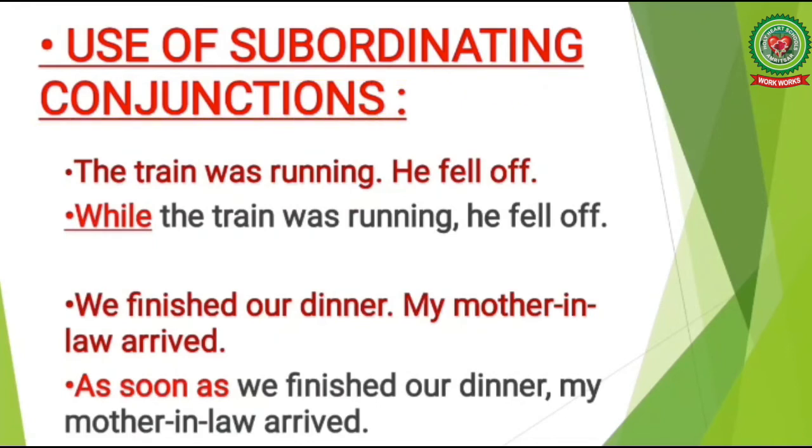As we have already discussed, a subordinating conjunction is used to join a subordinate clause to the main clause. Let's observe the following examples. The train was running, he fell off. Here in this sentence, two actions are taking place at the same time. So, we can use the subordinating conjunction while to join both the sentences. While means at the same time. So here the combined sentence will be, while the train was running, he fell off.